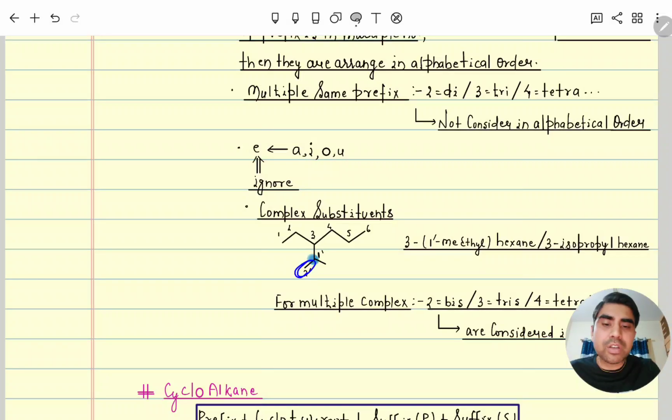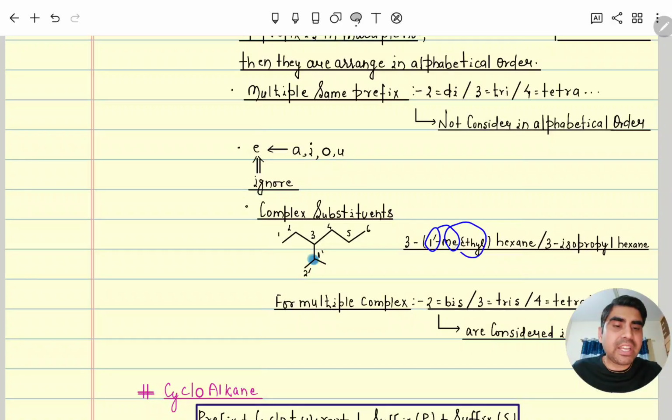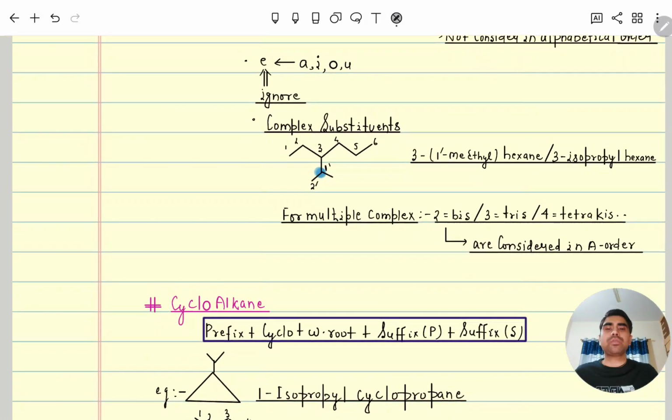Even if any functional group is associated here, this carbon we always give as 1 dash, then after that 2 dash and so forth. That 1 dash you can see is a methyl group. It is connected to 3, so 3 1 dash methyl ethyl in brackets, then hexane, or we can also write 3 isopropyl hexane, since this is an isopropyl group. Clear? For multiple such branches, for 2 use bis, for 3 tris, for 4 tetrakis, for 5 pentakis, and so on.